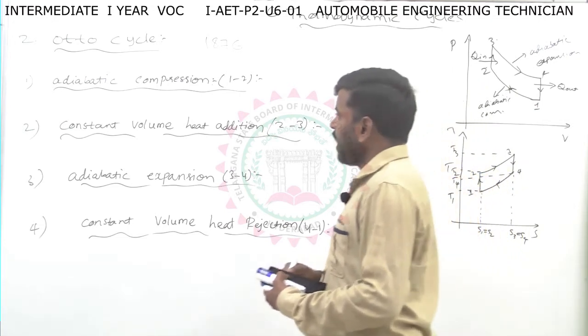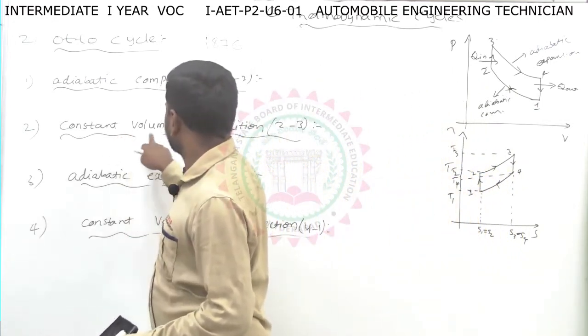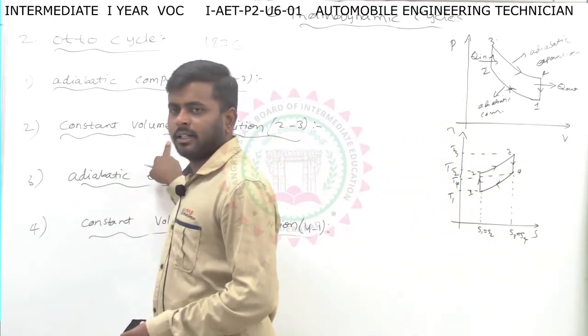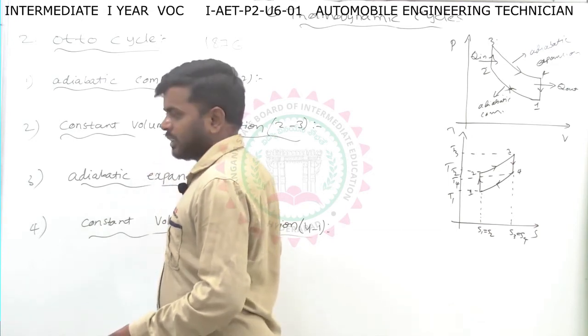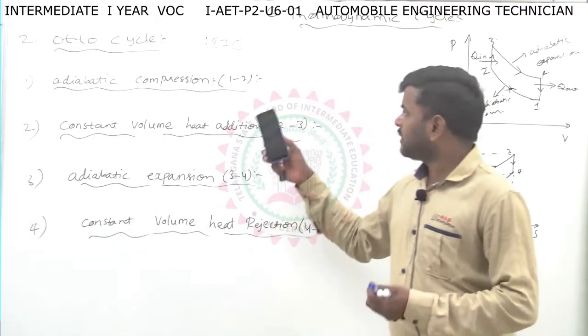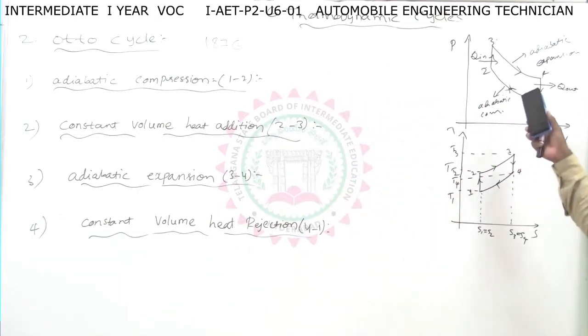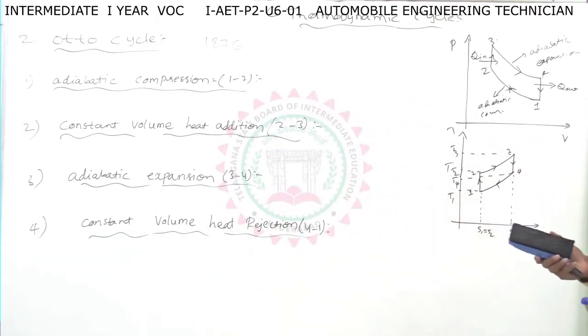Here we are adding the heat at a constant volume process. That's why we can also call the Otto cycle a constant volume cycle. So this is about the Otto cycle and its PV and TS diagrams.